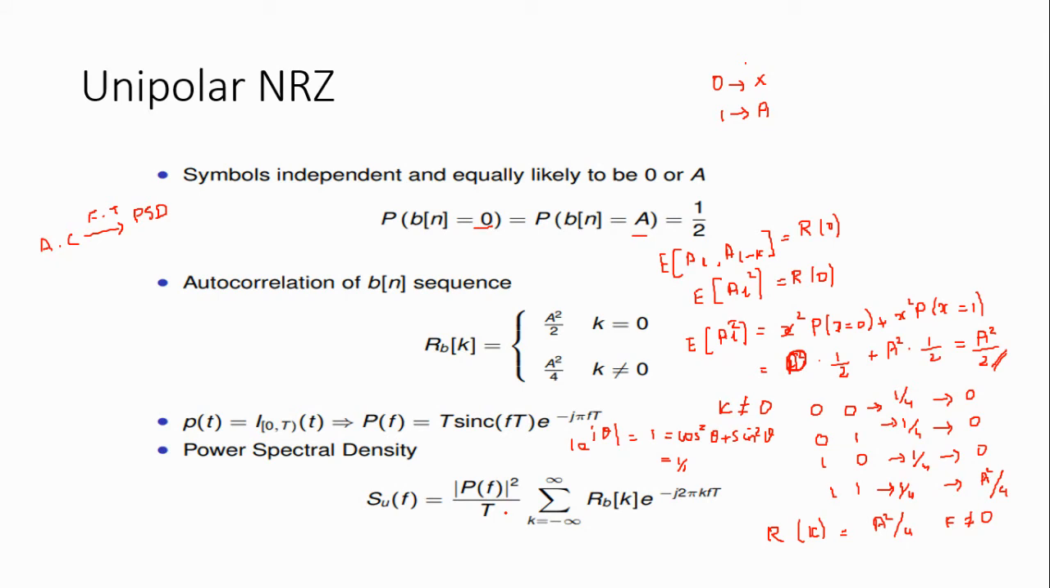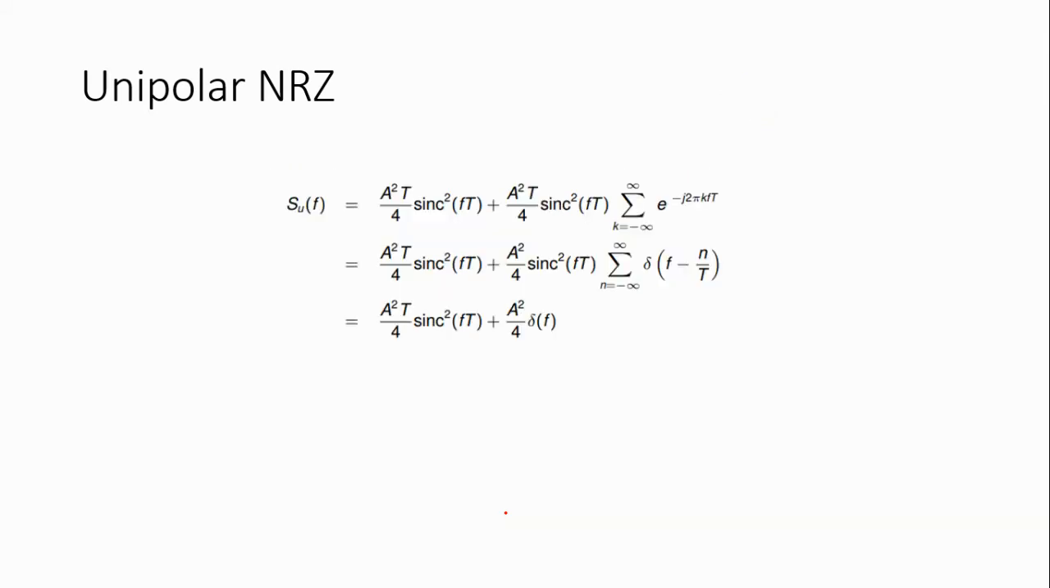The power spectral density function is represented as S_U of F is equal to magnitude of P of F, the whole square, divided by T, summation K equal to minus infinity to plus infinity R of K into e power minus j 2 pi F K T. Here we consider k value equal to 0 and k value not equal to 0.